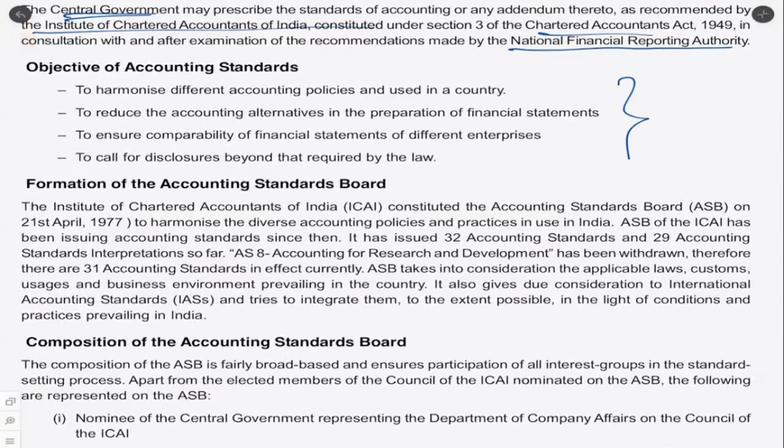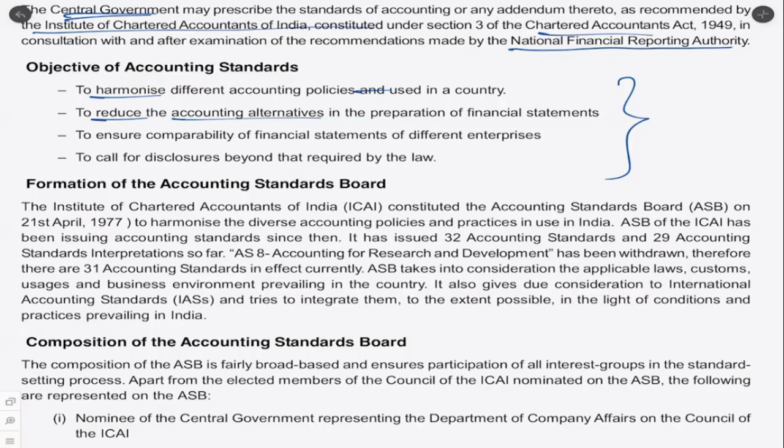So what are the objectives? Sometimes they will ask this question as well for 4 marks. What are the objectives of accounting standards? To harmonize different accounting policies used in a country. That means to bring together various accounting policies. To reduce the accounting alternatives in preparation of financial statements. So as far as possible, we'll try to reduce the alternatives. If there are 10 alternatives to record a particular thing, then 10 different entities may record in 10 different ways. So we have accounting standards so that all those alternatives are reduced to a manageable number, let's say 2 or 3. Then it's at least easy to compare.